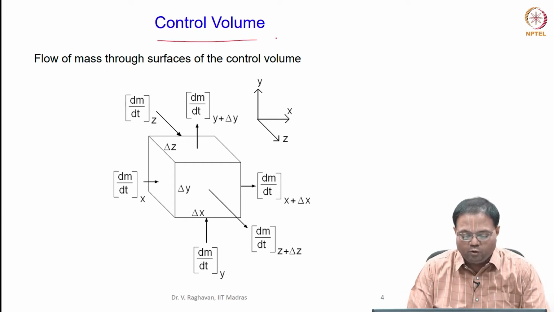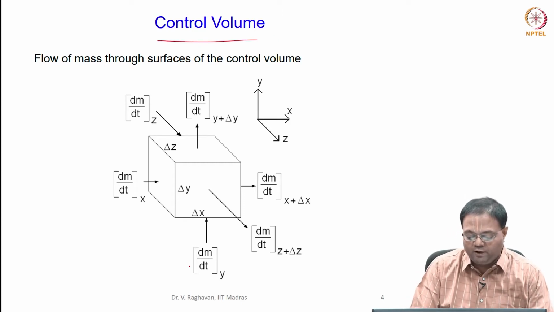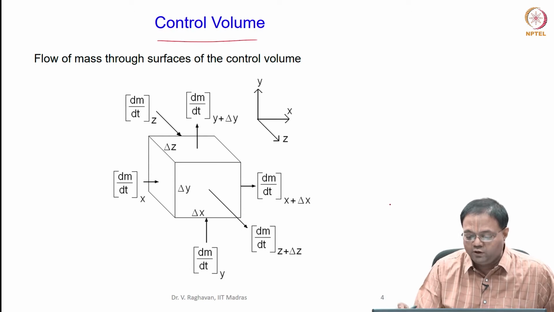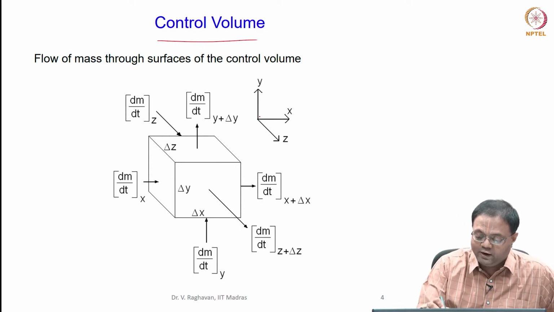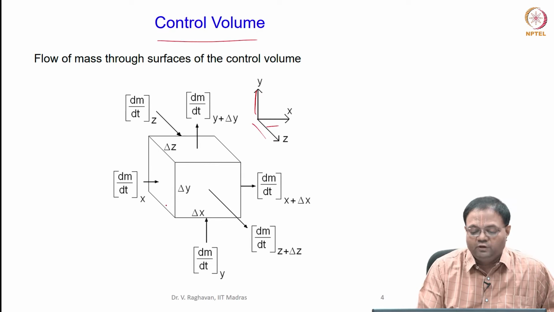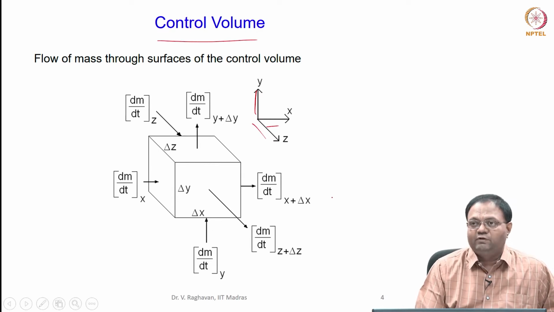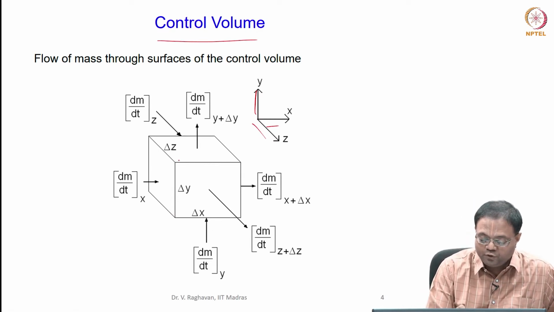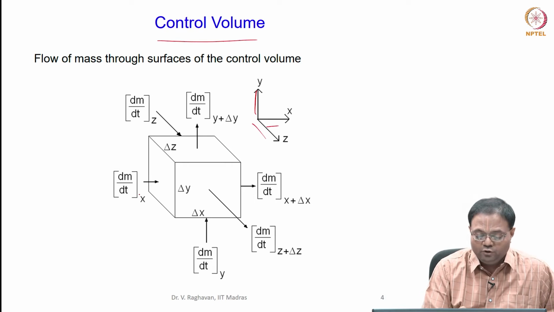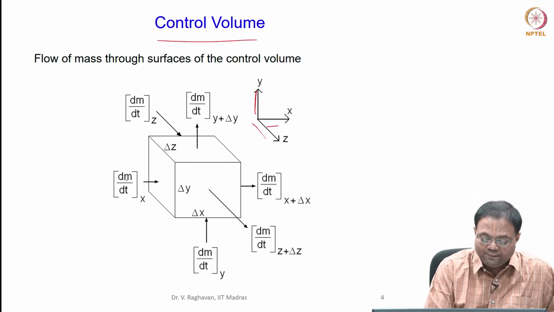You can see the control volume shown here. As I told you, we have taken the Cartesian coordinates. This is the x direction, the horizontal direction, the vertical direction is the y direction, and the z direction is the mutually perpendicular direction. So, there are 6 faces. Let us take the x direction for example. Perpendicular to the x direction, there are 2 faces.